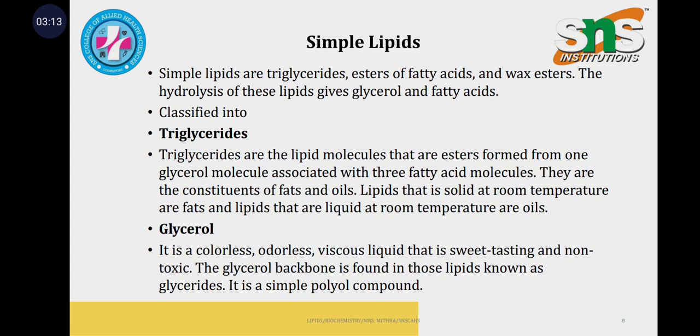Simple lipids include triglycerides and glycerol. Triglycerides are lipid molecules that are esters formed from one glycerol molecule associated with 3 fatty acid molecules. These are the constituents of fats and oils. Lipids that are solid at room temperature are termed fats, whereas lipids that are liquid at room temperature are termed oils. Glycerol is an odorless, colorless, viscous liquid that is sweet tasting and non-toxic, and it is the backbone. These are known as glycerides.